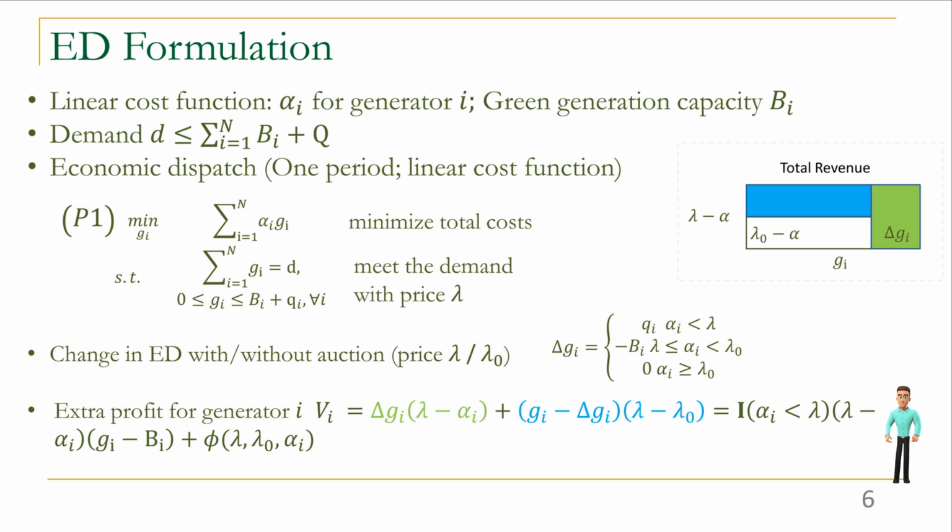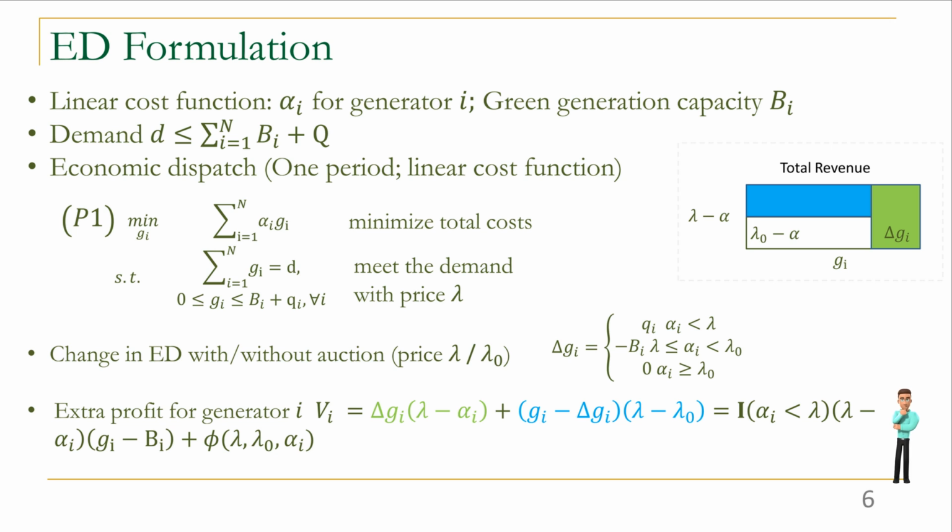We also set the prices for the ED process as lambda. Then we denote the change of the generator as delta G. We denote the price with the auction as lambda and without auction as lambda 0. Then delta G can be expressed as this form. When the marginal cost is lower than the price with the auction, the change of generator is Qi. Then if it participates in the ED without auction but not with the auction, the generation change should be decided as Bi, and if it does not participate in the ED with the auction, it will not participate with the auction, since the auction will provide more supply of generation and the change is 0.